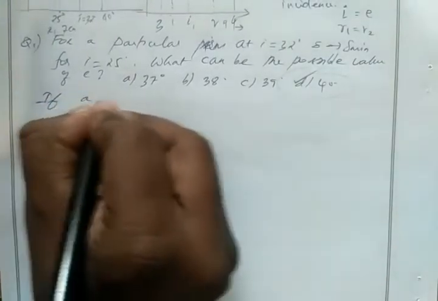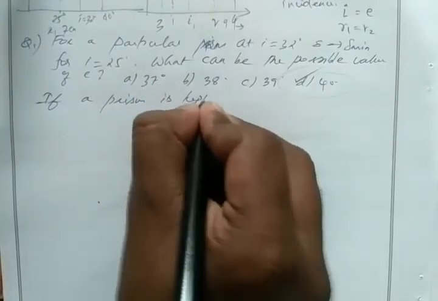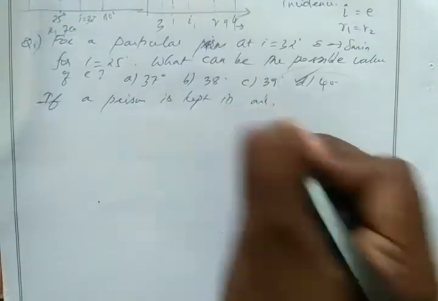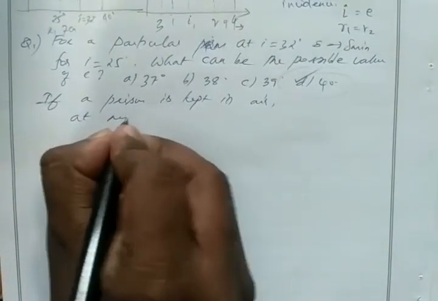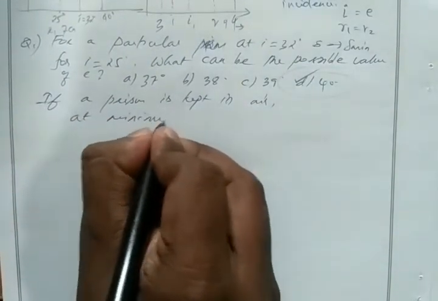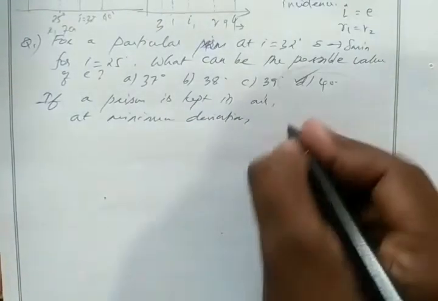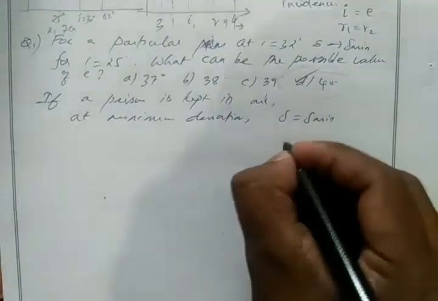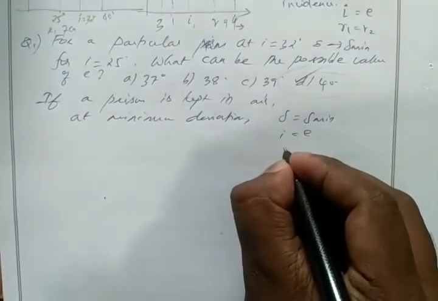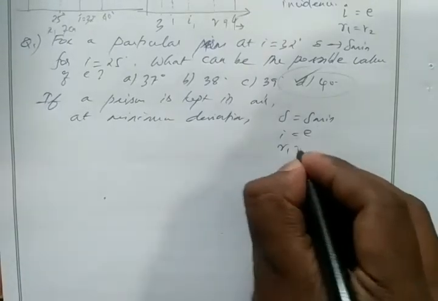If a prism is kept in air, at minimum deviation, at del equal to del minimum, we know I equal to E and R1 equal to R2.